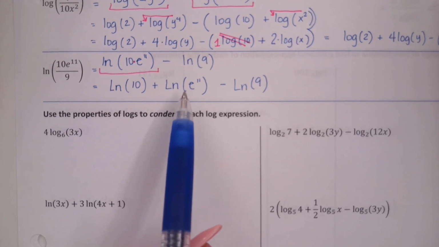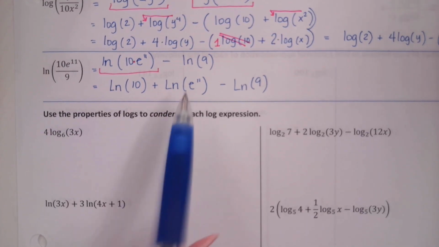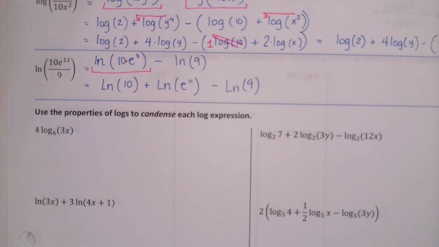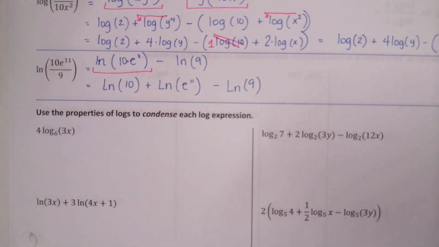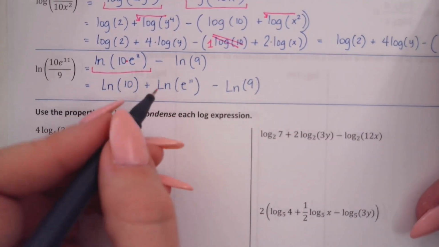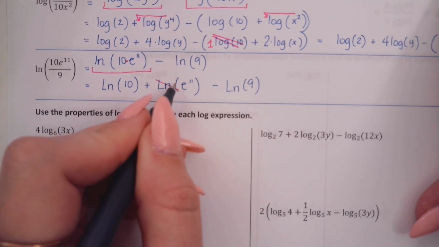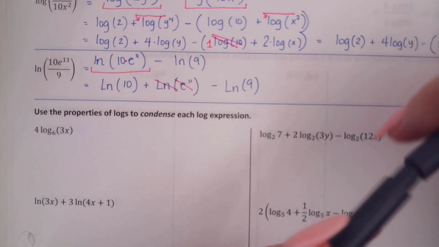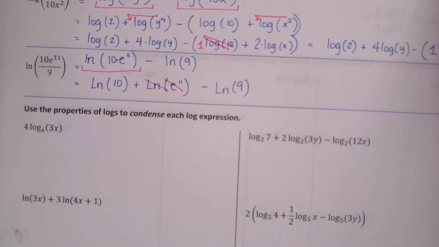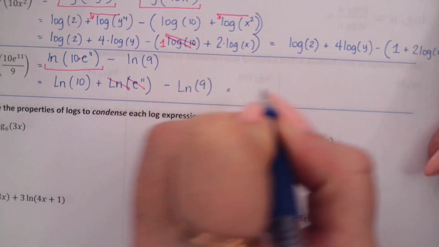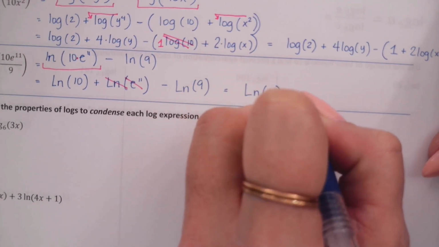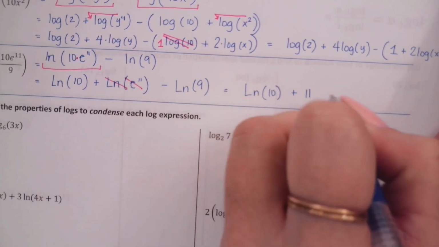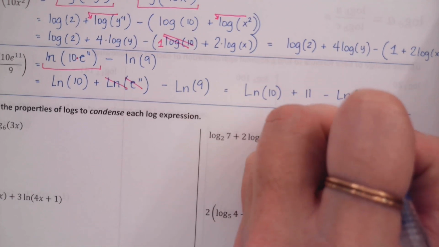Doesn't the ln just signify log base e? Yes, ln does mean log base e. Natural log of e, those are inverses, they would cancel. Log base e of e would cancel and leave me with just what? 11. Just a regular old 11. So I'll have natural log of 10 plus regular old 11 now, minus natural log of 9.